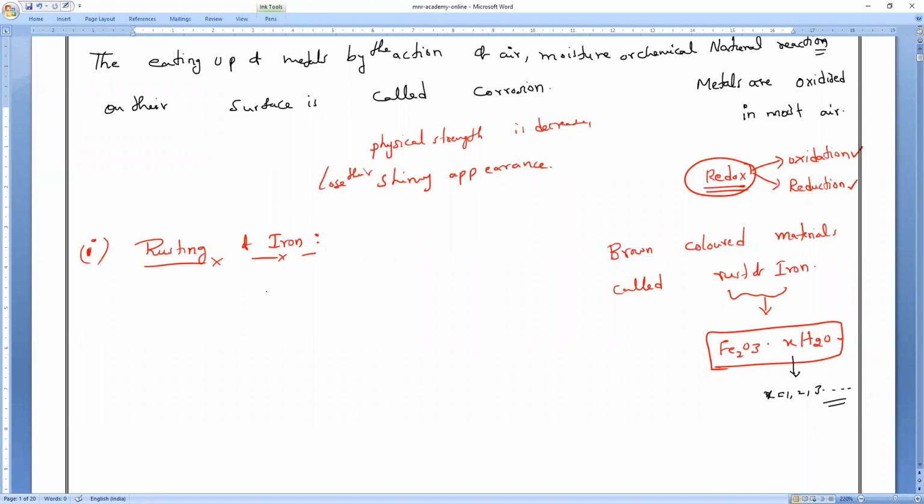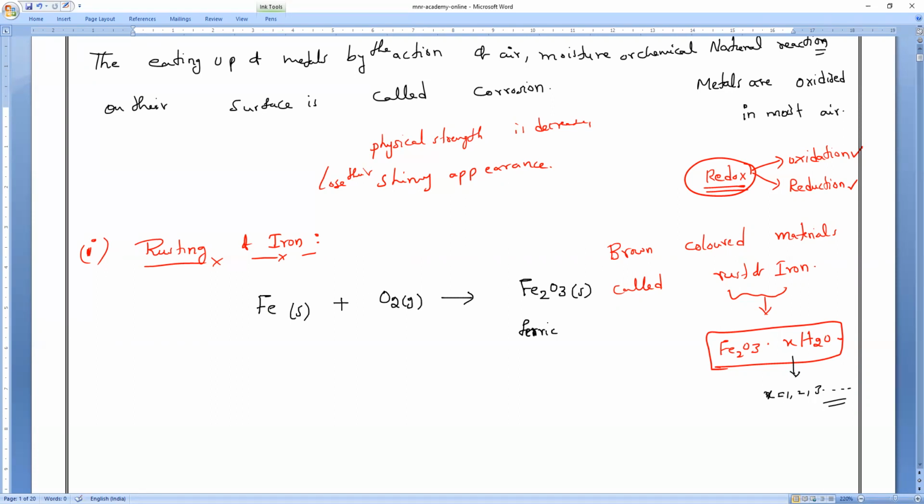So let us write the chemical equation. Iron, a solid, reacts with oxygen. What will it give? We studied it in the last chapter and this chapter also. Iron reacts with oxygen and forms Fe2O3.